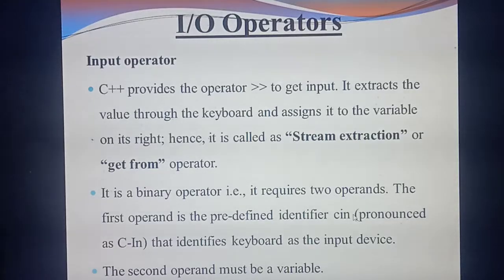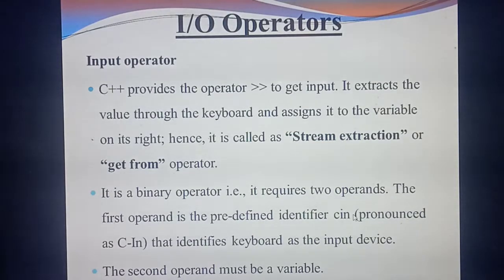So from the keyboard you are going to type something, so that it will take the input. What's the use of Cin? Cin is the predefined identifier. That's the meaning of input. If you type Cin, immediately the program will identify you are going to type something from the keyboard. It will take that value as the input. Understand? That's the first. Already you have studied 2 operands, isn't it?